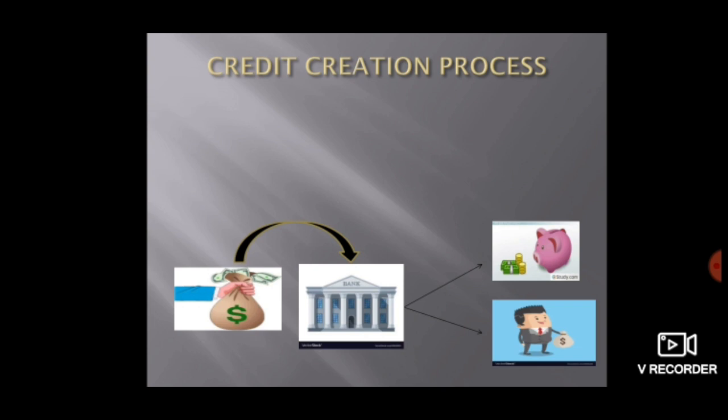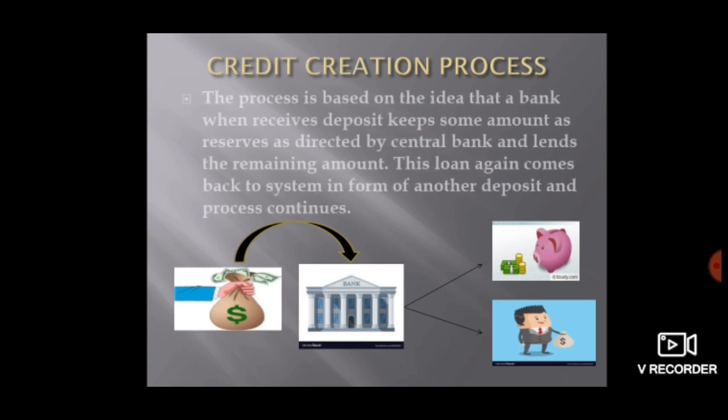Now, when this loan is given to someone, that someone does not get the loan in cash. This is an assumption for the process. So that person's account is credited with the amount. So the loan which is provided comes back to the bank as a deposit. And then again, from that deposit, something is kept as reserve and the loan is given to a third person, and so on and so forth. The process continues. This is the process of credit creation.